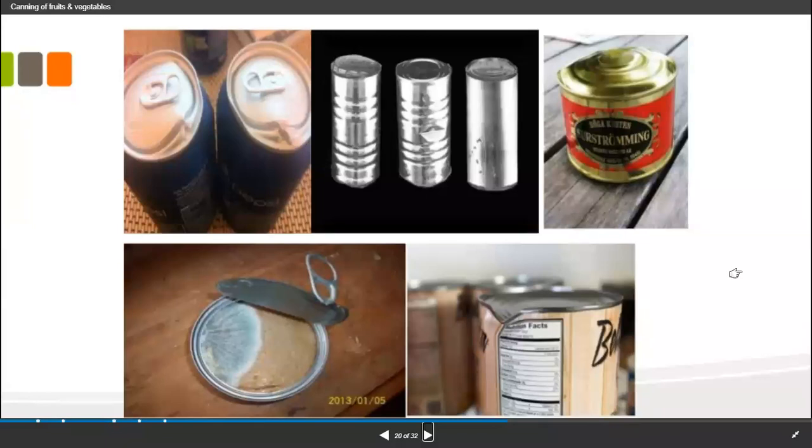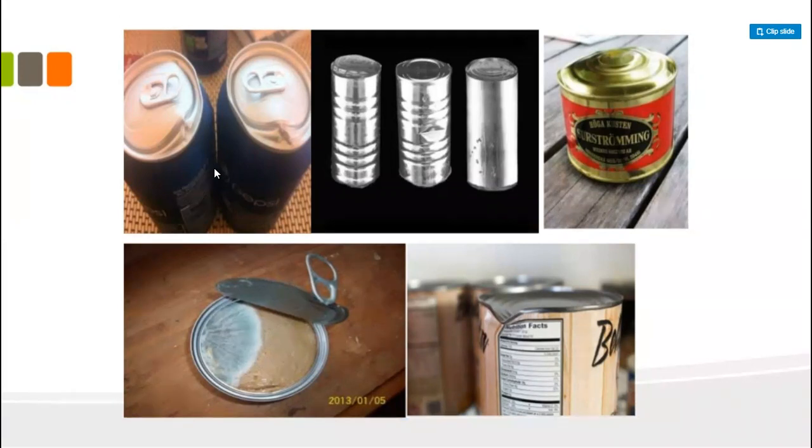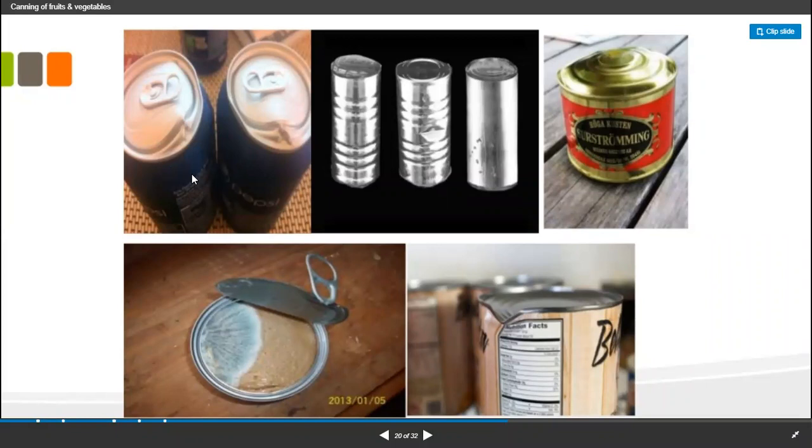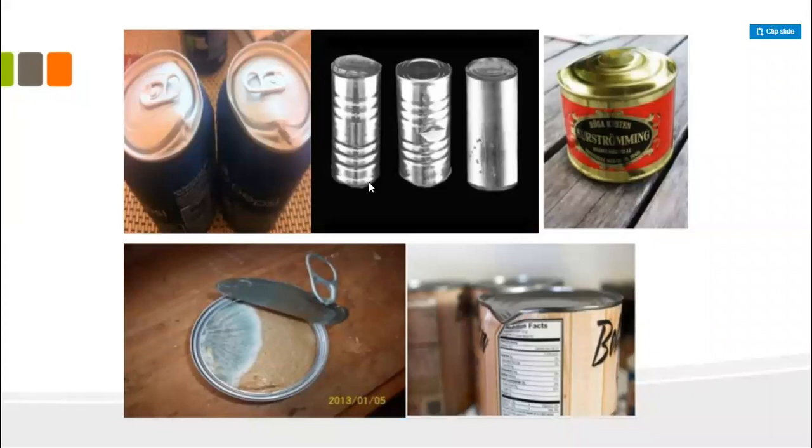These are the examples of canned food, and these are the reasons for the spoilage of the canned food. So this is the example of soft swell, and these are the cases of food preserved in canning, which are destroyed by an unbalanced, undesired and bad canning process.